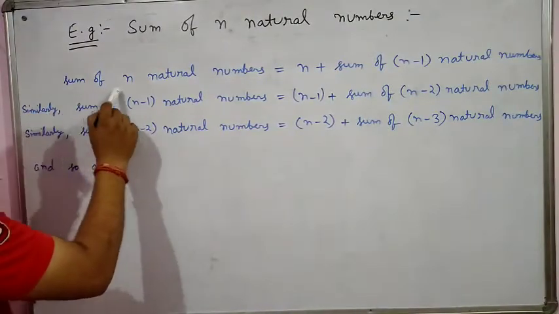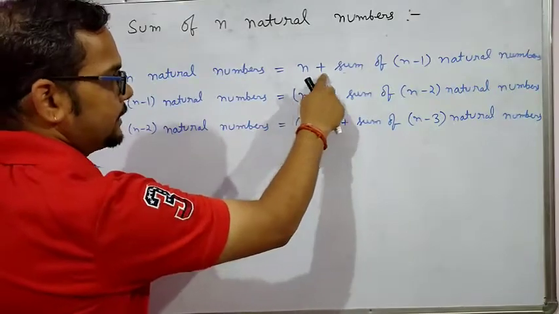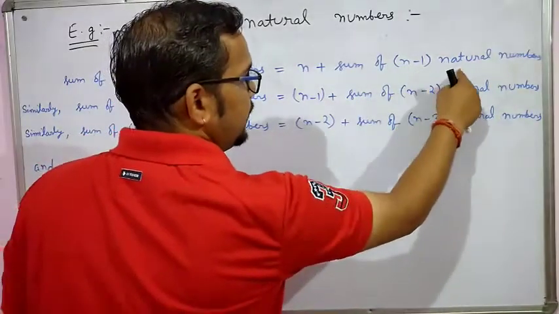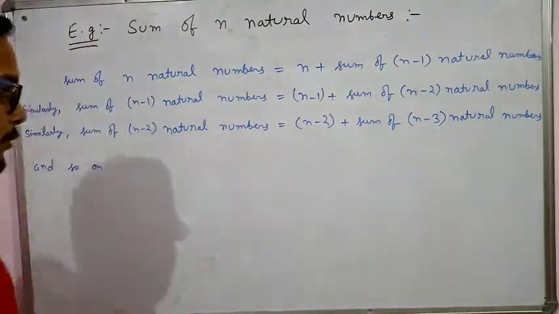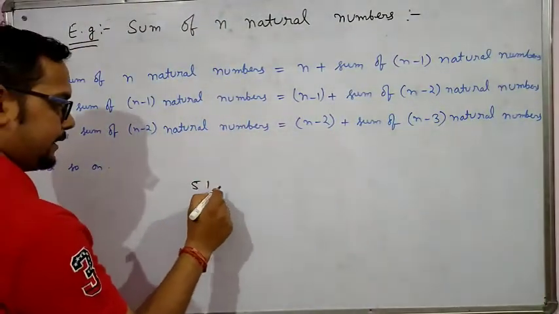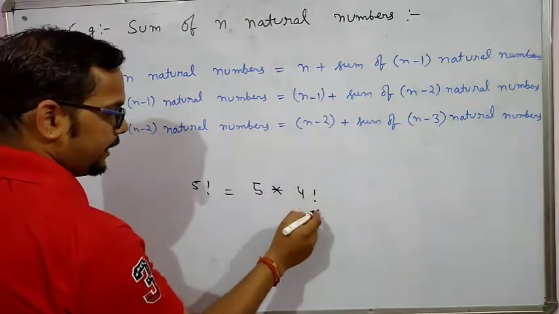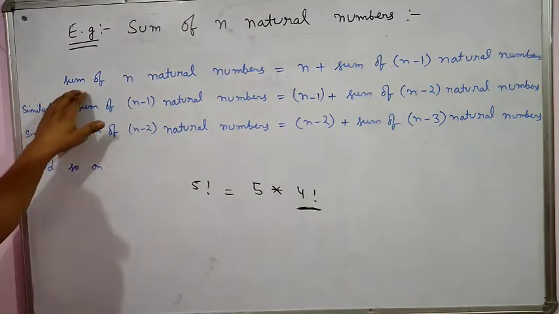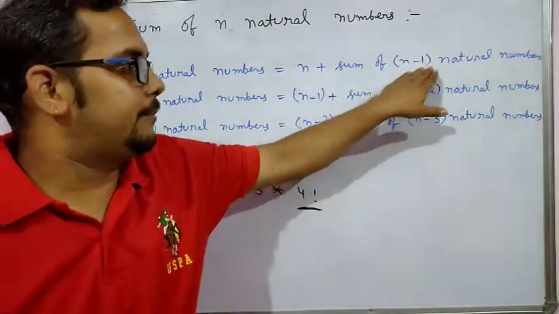See here, the sum of n natural numbers is equal to n plus the sum of n minus 1 natural numbers, just like in factorial. When we are finding the value of factorial 5, first we take 5 and multiply with factorial 4, so 1 is decremented. Similarly, the sum of n natural numbers is n plus the sum of n minus 1 natural numbers.